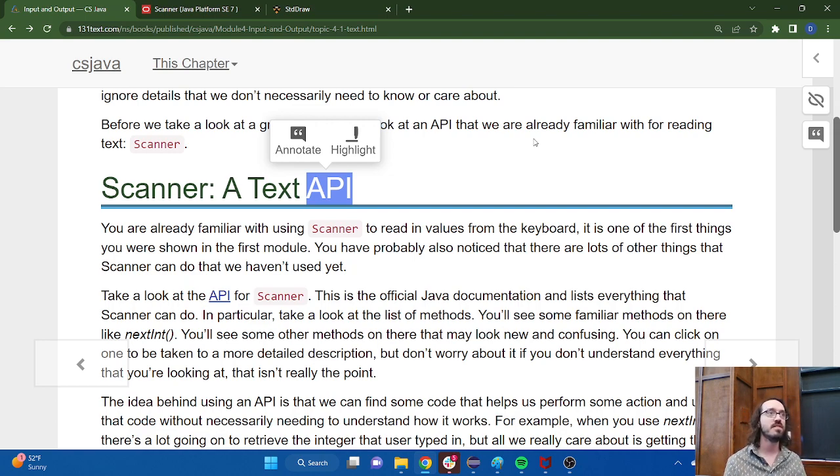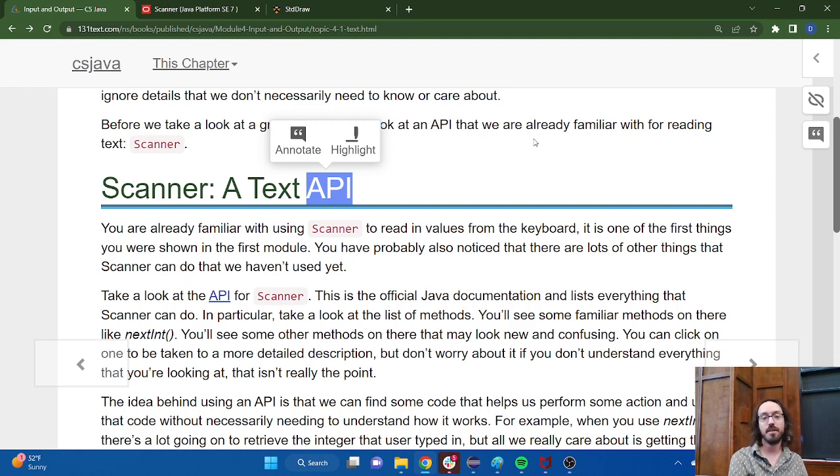You may have heard this term, reinventing the wheel, right? This idea that instead of coming up with this idea over and over and over again, I'm just going to use the one that already exists, right? Like, I don't need to make my own version of the wheel. I know what the wheel is. I can just use it. You don't even necessarily have to understand how it works.